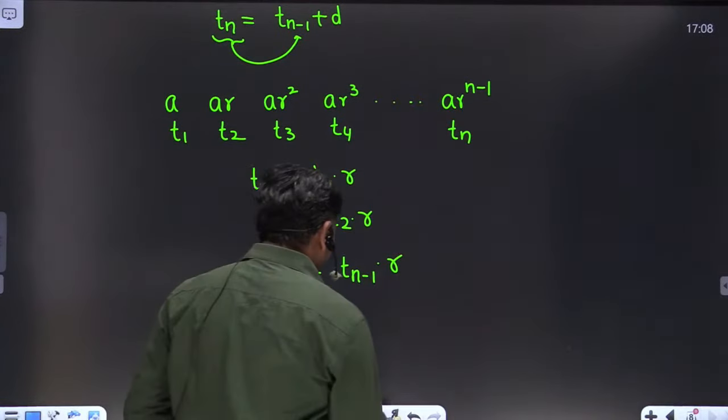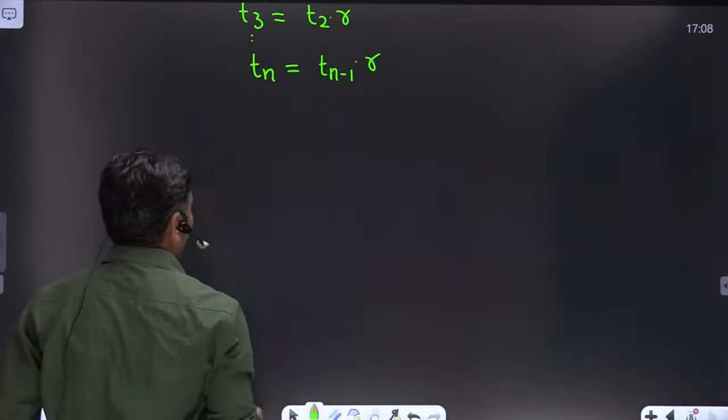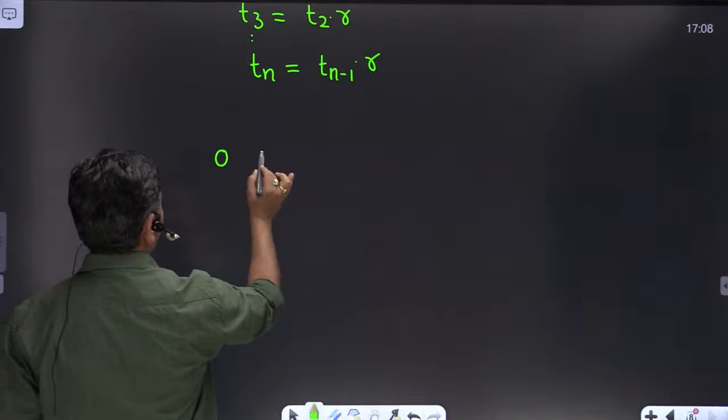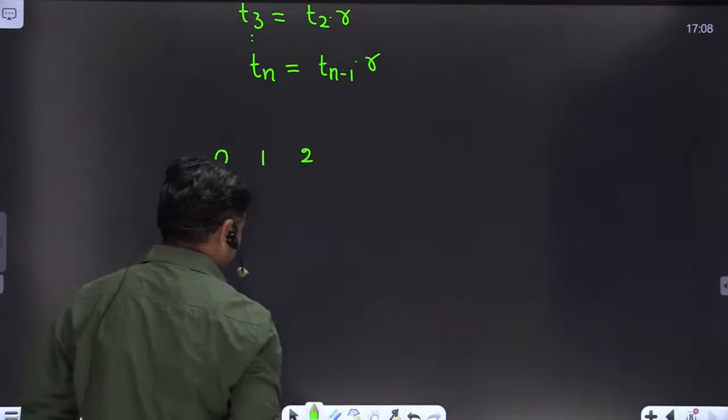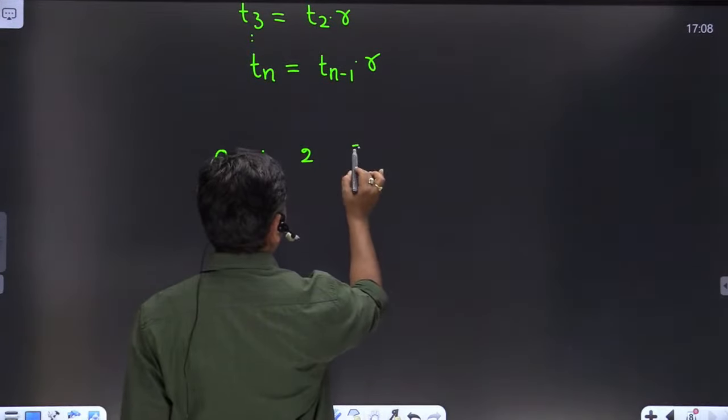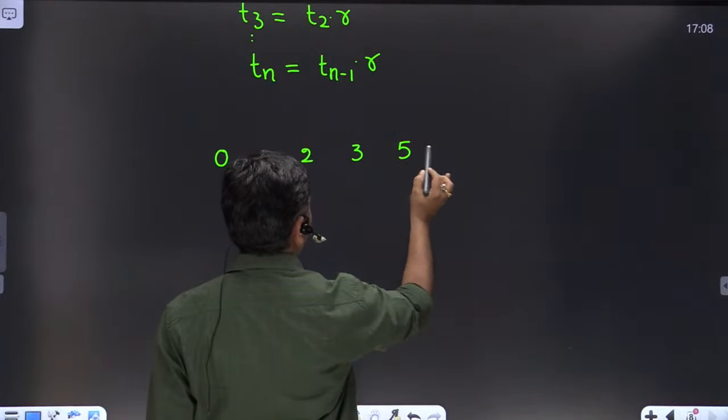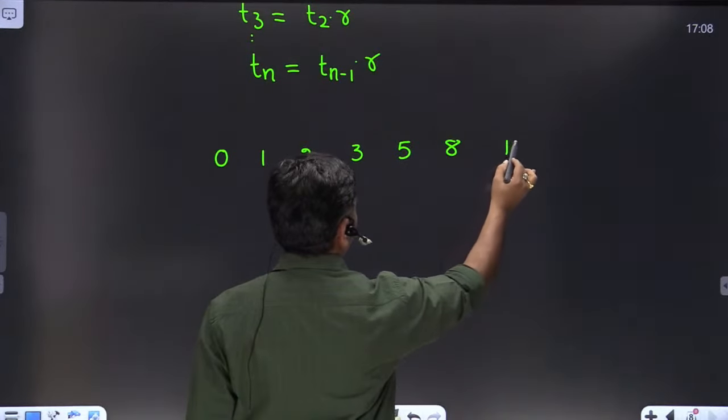Let me take another example where you have the series like 0, 1, 1, 2, 3, 5, 8, 13, and so on.